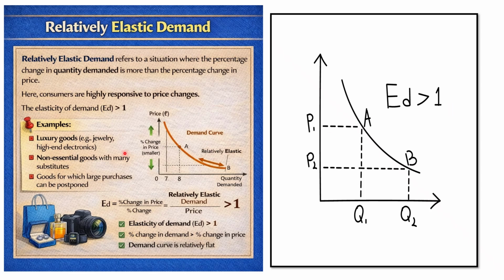For example, luxury goods like jewelry and high-end electronics, non-essential goods with many substitutes, or large purchases that can be postponed. When there is a slight change in price, there is a larger change in quantity demanded, which shows that the price elasticity of demand is greater than 1. As we can see, there is a 20% change in quantity demanded and only a 10% change in price.